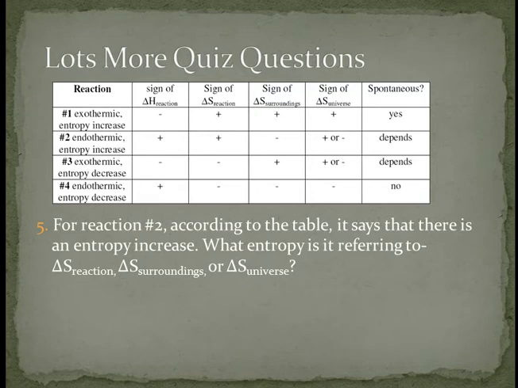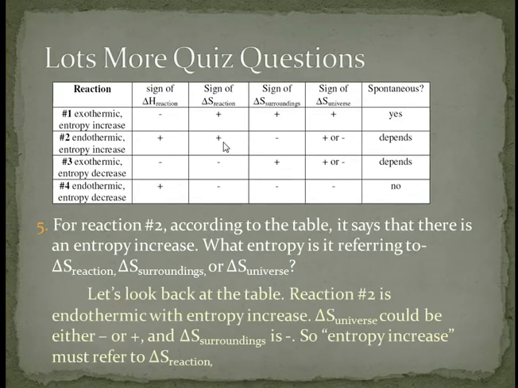So for which of these three delta S columns does one have a positive sign in it? Delta S universe, it's positive or negative, it's not there. Delta S surroundings, it's negative, it's not there. But delta S reaction, there's a positive sign there. So entropy increase must be referring to delta S reaction because that's the only one of the three columns that has a positive sign there.